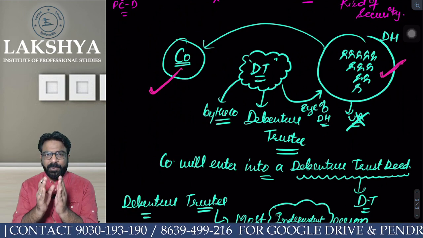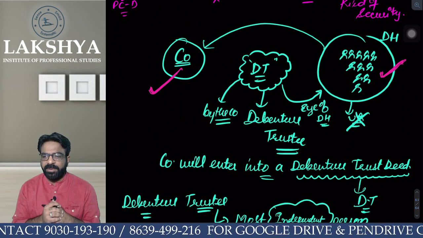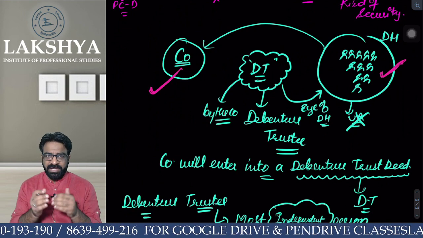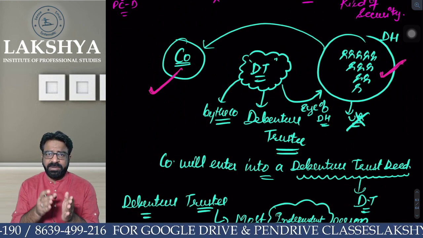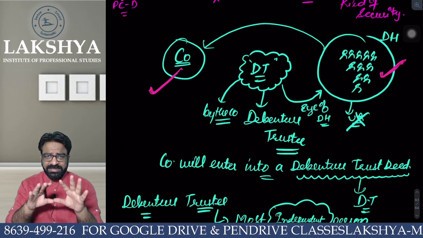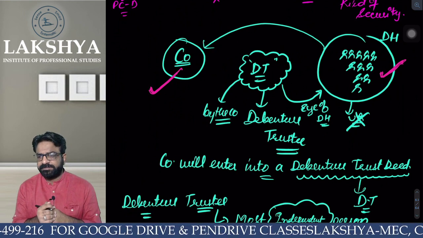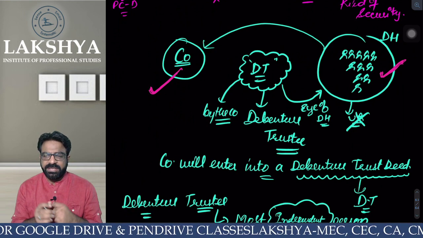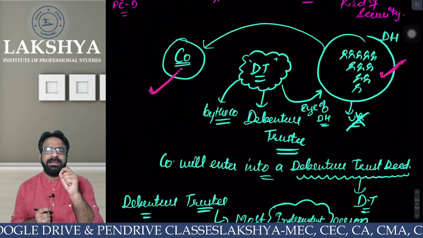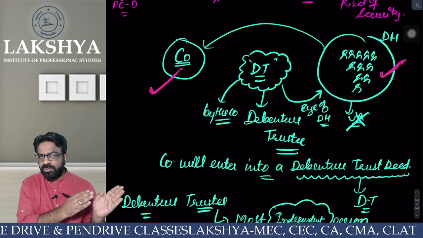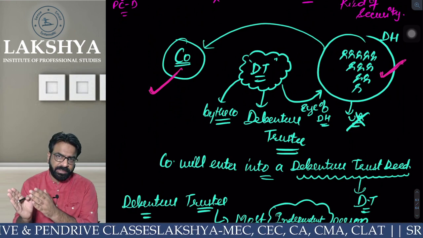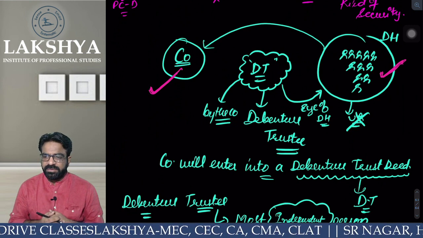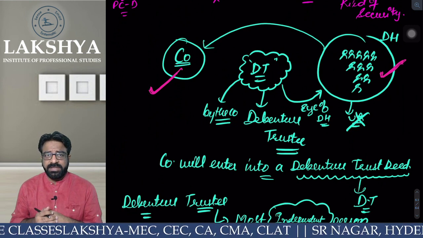He should be appointed by whom? The company will appoint. But is he an employee of the company? Is he related to the company, or is he a completely independent person? He is going to be a completely independent person. Neither should he be connected to the debenture holders, nor to the company. Everyone clear?